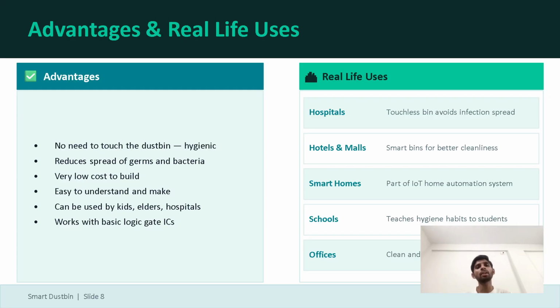Here you can see the advantages and real life use cases of the smart dustbin. You do not need to touch the dustbin, so it is hygienic. It reduces the spread of germs and bacteria. It is very low cost to build, and easy to understand and make. It can be used by kids, elders, and hospitals. It works with basic logic gates and ICs. You can also see real life use cases such as hospitals, hotels, malls, smart homes, schools, offices, etc.